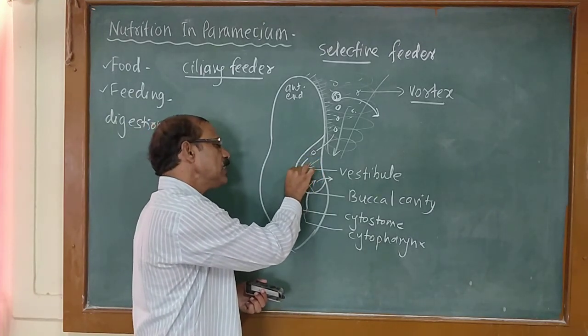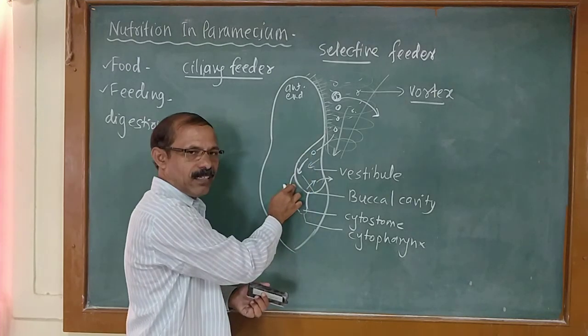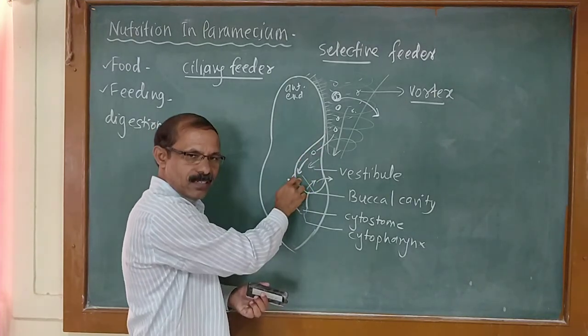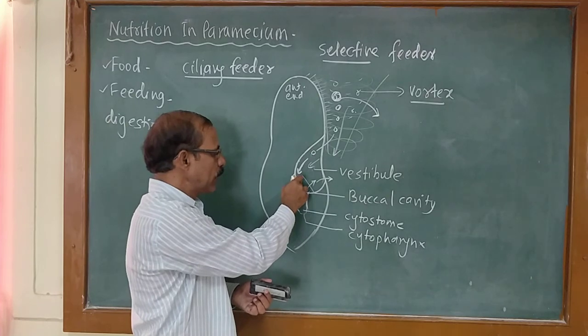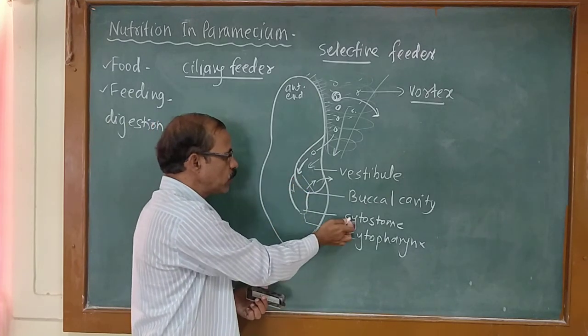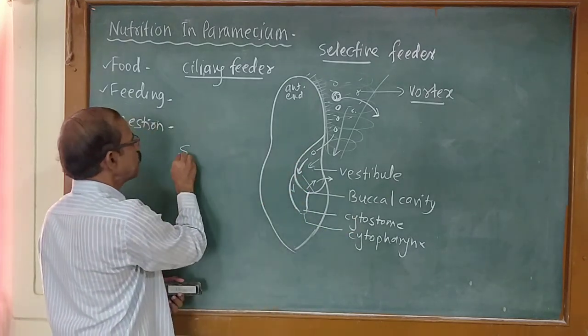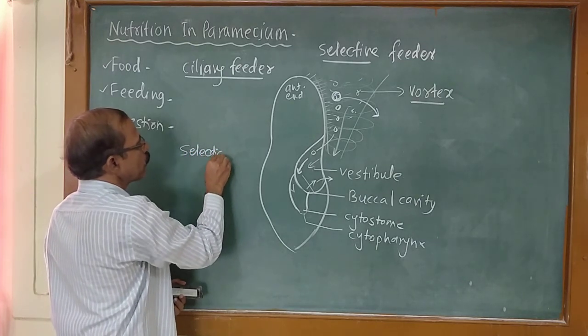One path of the cilia beats toward the inside, taking the food particles inside the buccal cavity and passing toward the cytostome. It is called the selection current.